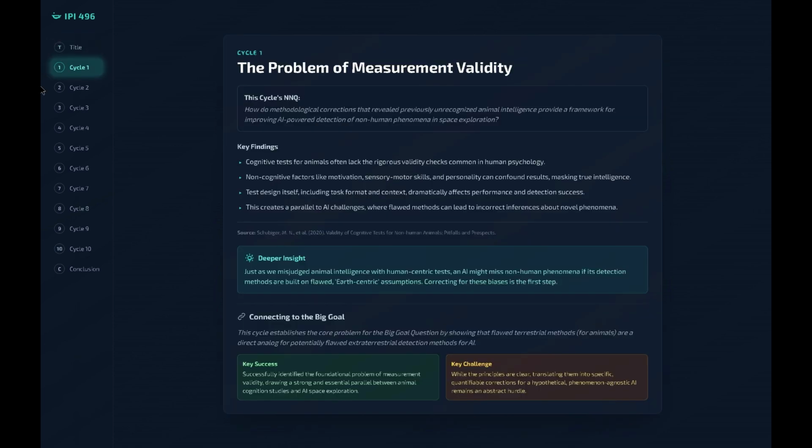Cycle 1, the problem of measurement. So where does this all start? It starts with a fundamental problem: measurement. For decades, our tests for animal intelligence were deeply flawed. We were essentially giving animals human-centric puzzles and then acting surprised whenever they didn't perform as expected. We failed to account for the non-cognitive factors like motivation, personality, or simple physical differences. This created a direct parallel for AI. If we build an Earth-centric AI, it might look at the universe and completely miss truly alien phenomenon simply because it doesn't fit into our neat, predefined boxes.